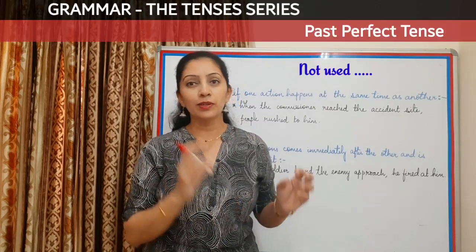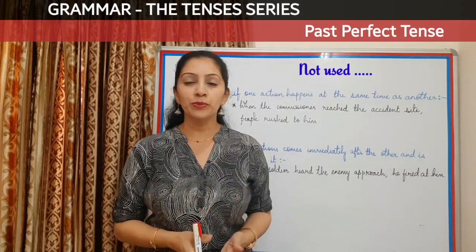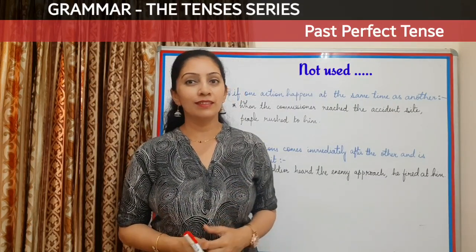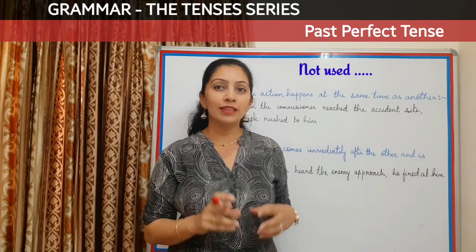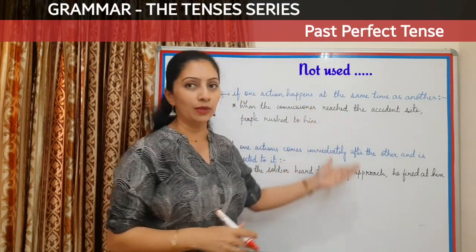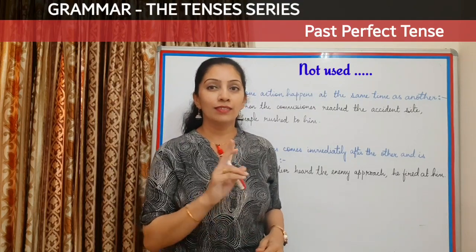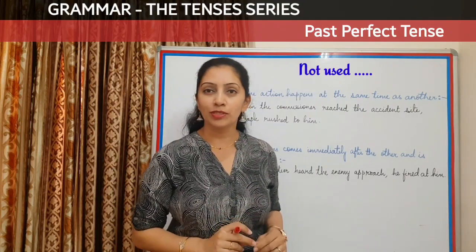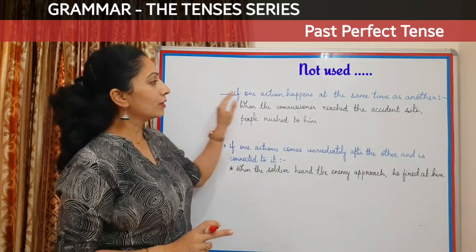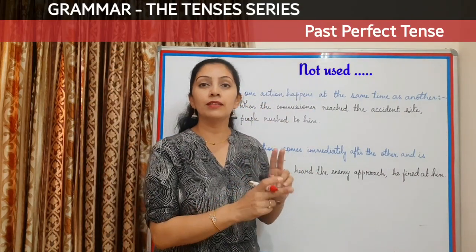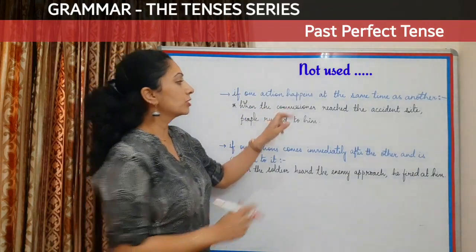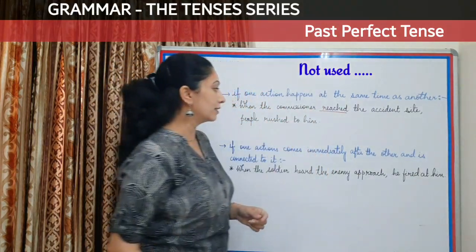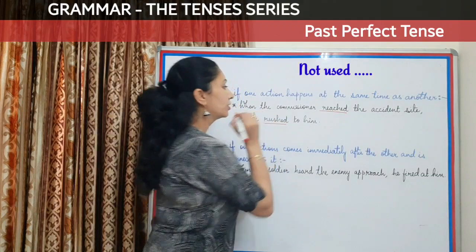Now after having a look at how to use, when to use, which words to use in the tense, let us have a look at when not to use this tense. There are maybe two cases here where this tense should not be used. The first case is when two actions happen at the same time in the past. For example, when the commissioner reached the accident site, people rushed to him.